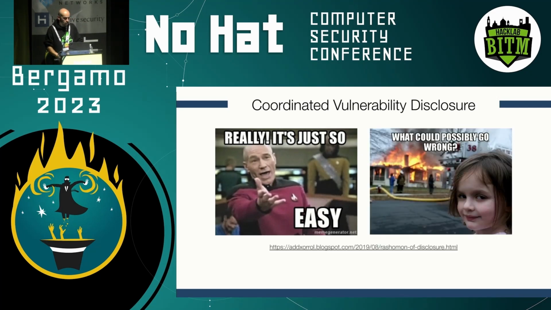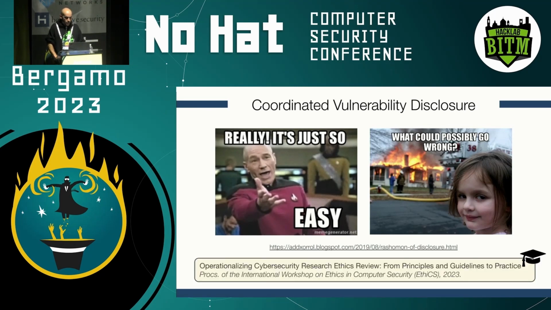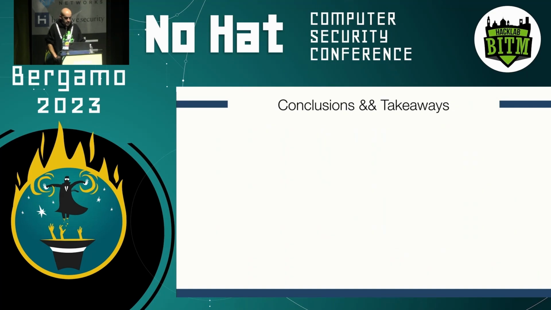So things can go terribly wrong in this process, and it can be quite frustrating or challenging or hard to disclose vulnerabilities. So we also look at this process mostly from an ethical perspective and to provide guidelines for researchers and our students as well on how vulnerability disclosure should be conducted to make sure that vulnerabilities are patched ideally, but also that we deal with potentially sensitive information in an ethical way. Conclusions, takeaways, and main messages from this presentation.